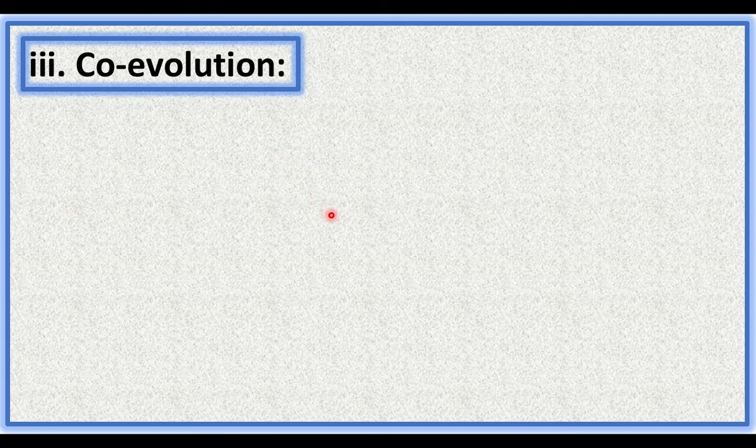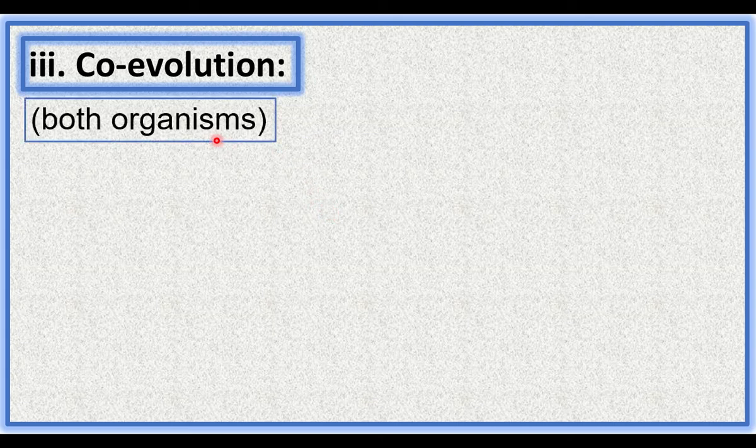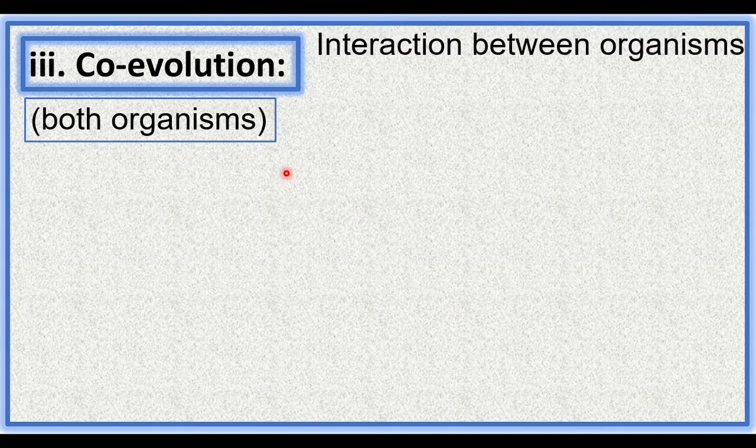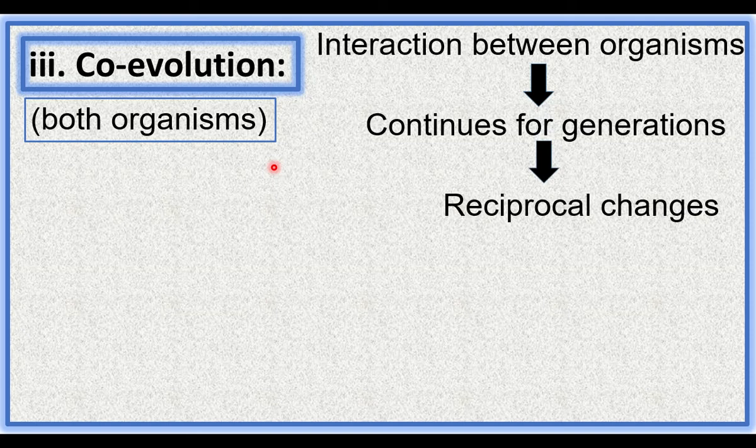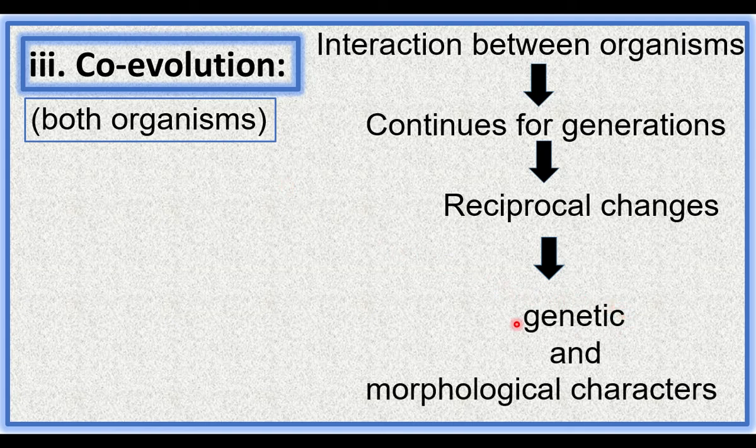Co-evolution involves evolution of two members together. Both organisms evolve. This is because of interaction between organisms. Interaction between organisms continues for many generations. Because of these interactions, reciprocal changes occur. Changes occur on both the interacting organisms. These changes are genetic and morphological changes. Genetic changes are heritable changes. They are inherited to another generation.